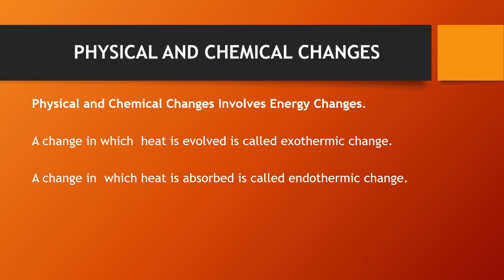Children, in this slide, we will know the types of changes depending on energy. Physical and chemical changes involve energy changes. A change in which heat is evolved is called an exothermic change. You can find an example in your surroundings, say the burning of coal. When you see coal burning, so much heat and light energy is evolved in the surroundings. So you can say burning of coal is an exothermic change.